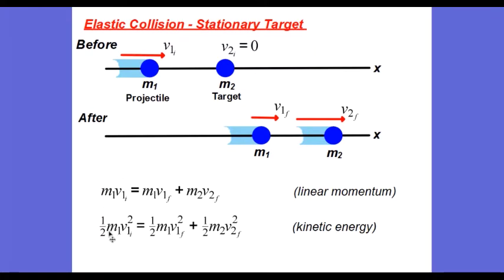So on the left-hand side of the equations, the terms that had V2 initial in them disappear, because V2 initial has a value of 0 meters per second. Because it's an elastic collision, kinetic energy is conserved, and in all collisions, momentum is conserved. So here's our equation that shows conservation of momentum, and here's our equation that shows conservation of kinetic energy.